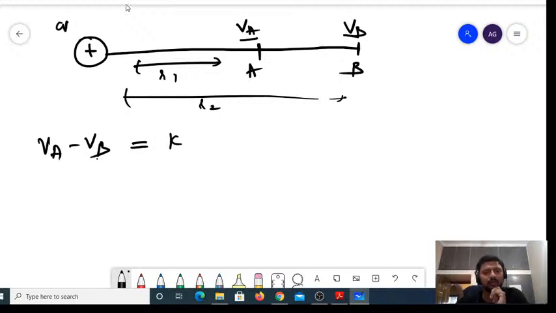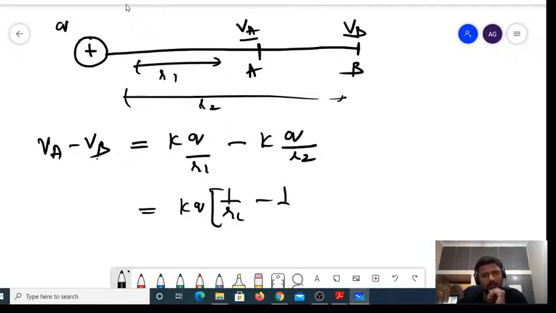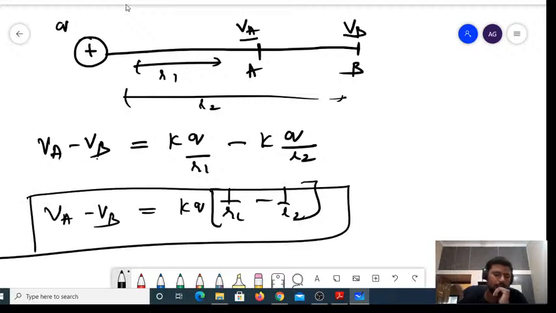It is nothing but K into, due to the charge Q, Q divided by R1 minus the same charge Q divided by R2. It has to be minus. So I can write K into Q, which is common, into 1 by R1 minus 1 by R2. This is the potential difference between A and B. Its basic definition itself goes like that.